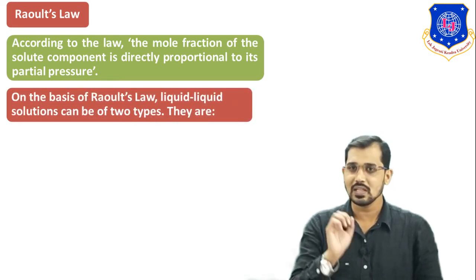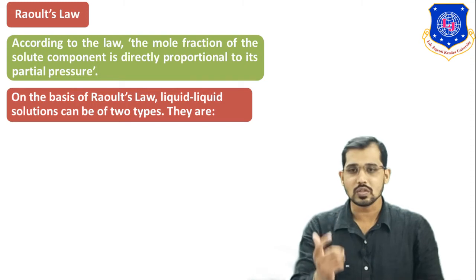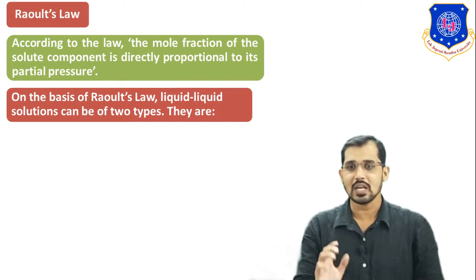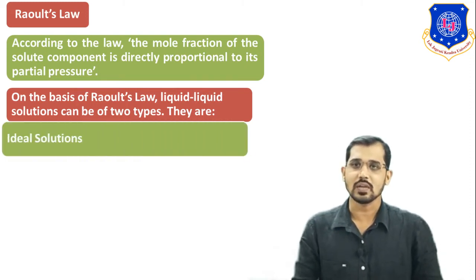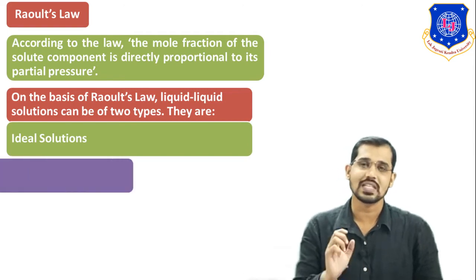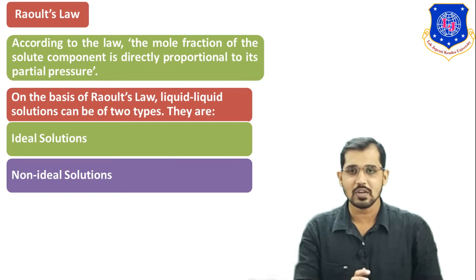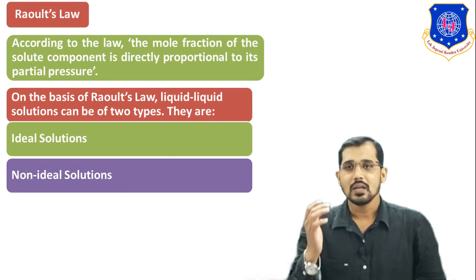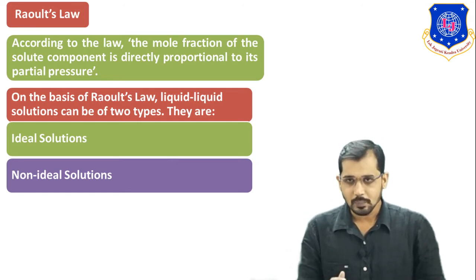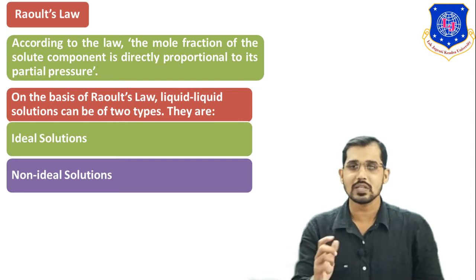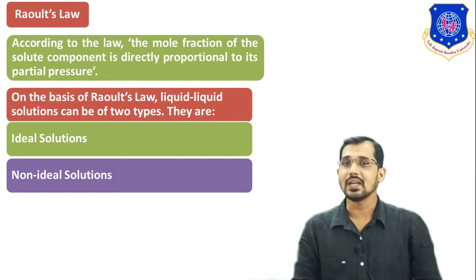On the basis of Raoult's law, the liquid solution can be of two types. The first one is the ideal solution, and the second one is the non-ideal solution. This question is important for your final examination. A question may be asked like this: explain in detail Raoult's law and the different types of solution based on Raoult's law, those are ideal solution and non-ideal solution. So you can see on the screen.